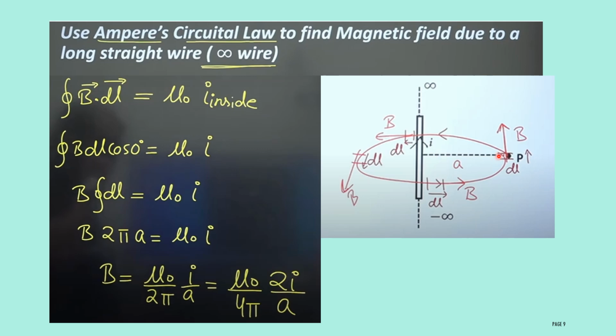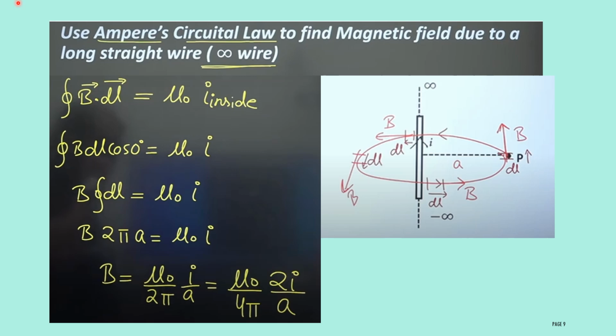Then here you know the direction of the loop, otherwise the direction of the magnetic field will be in the anti-clockwise direction. At any point consider a small portion of the length of the wire, consider it as dl, and this is the direction of the magnetic field. Here also this dl is the direction of the loop and the direction of the magnetic field in this way. Here also this is the small portion of the elemental wire dl, and this is the direction of the magnetic field. The direction of the magnetic field and the direction of the loop will both be the same.